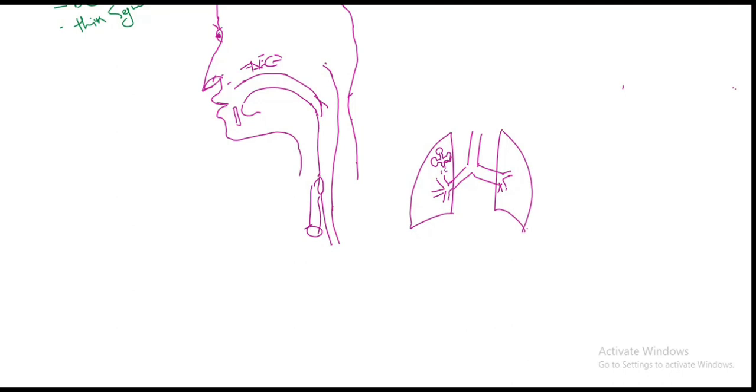Then it becomes the pharyngeal area, the pharynx. This also is pseudostratified. After that, some part is left, the laryngeal part.